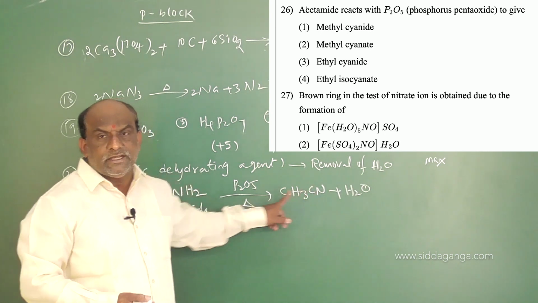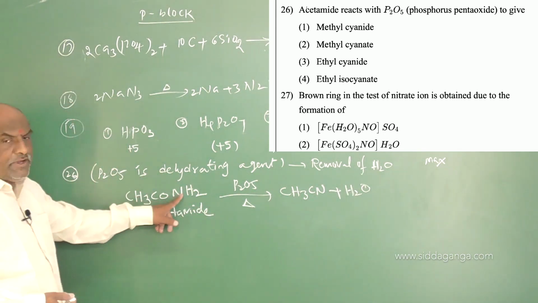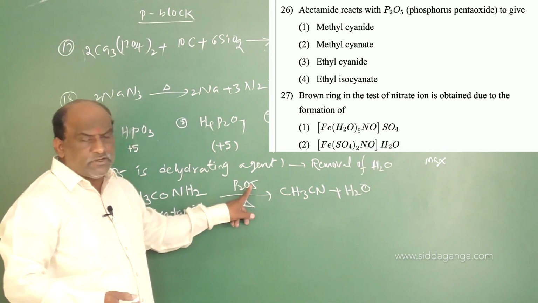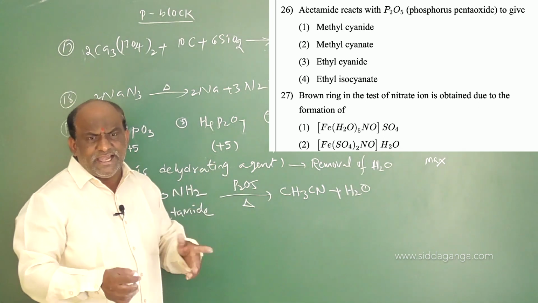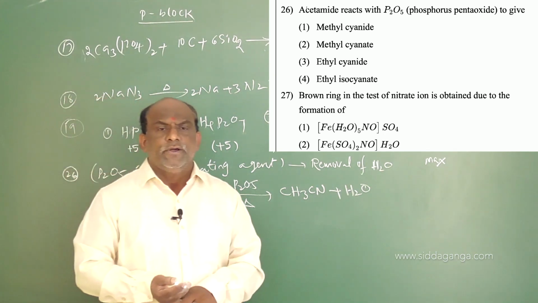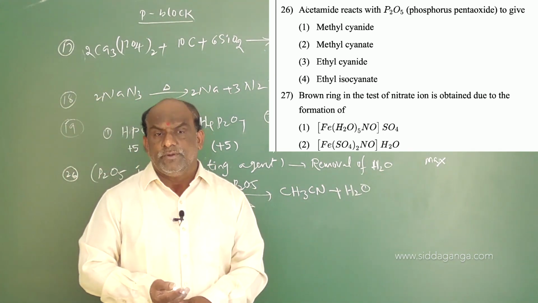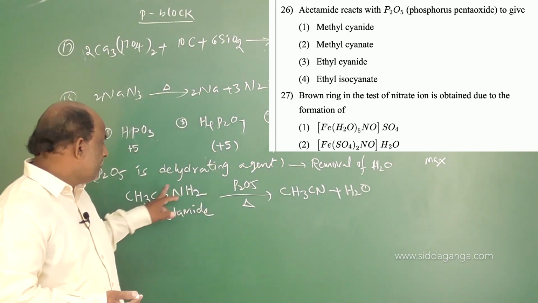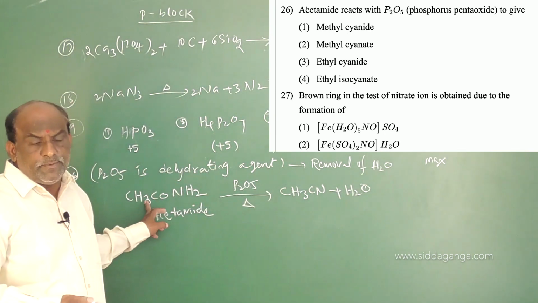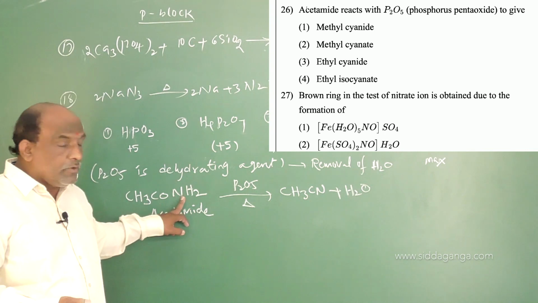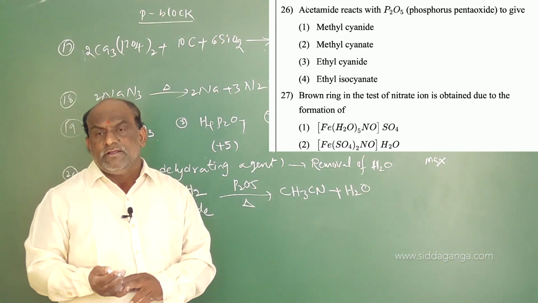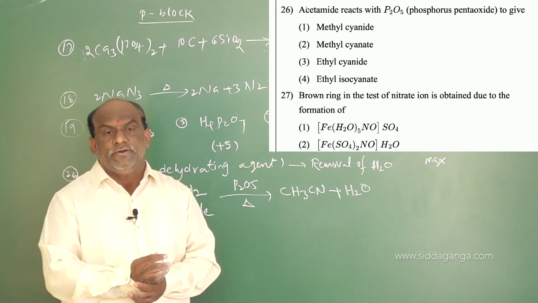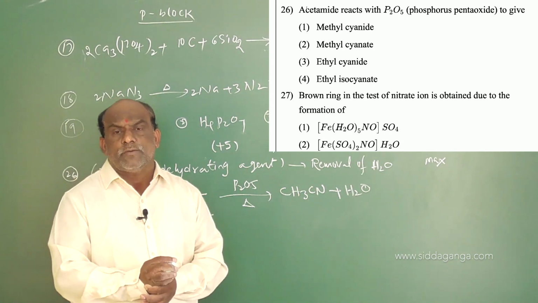Acetamide, molecular formula CH3CONH2, on strong heating in the presence of P2O5, because P2O5 acts as a dehydrating agent. Dehydrating means you should remove water, removal of water from the functional group, not from alkyl groups. Keep this point in your mind, my dear students. Water removal takes place from the functional group only. If sufficient oxygens are not there, then you consider one more molecule of reactant, and then only you remove the water molecule.